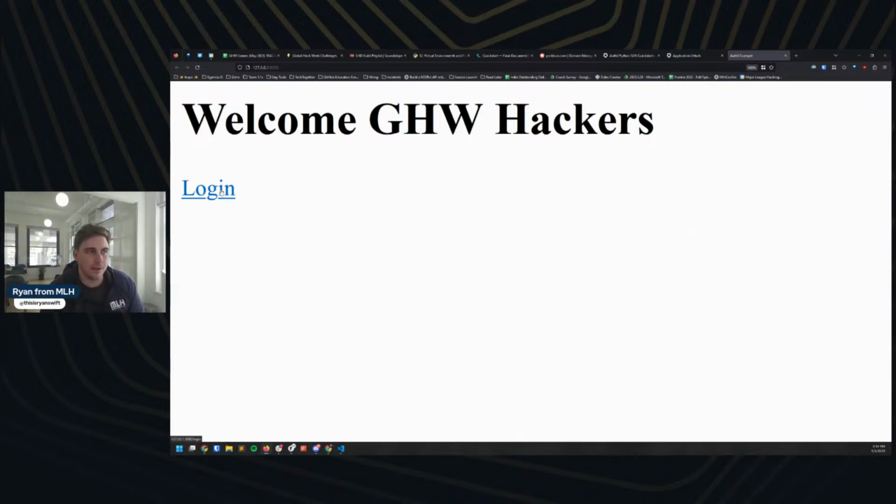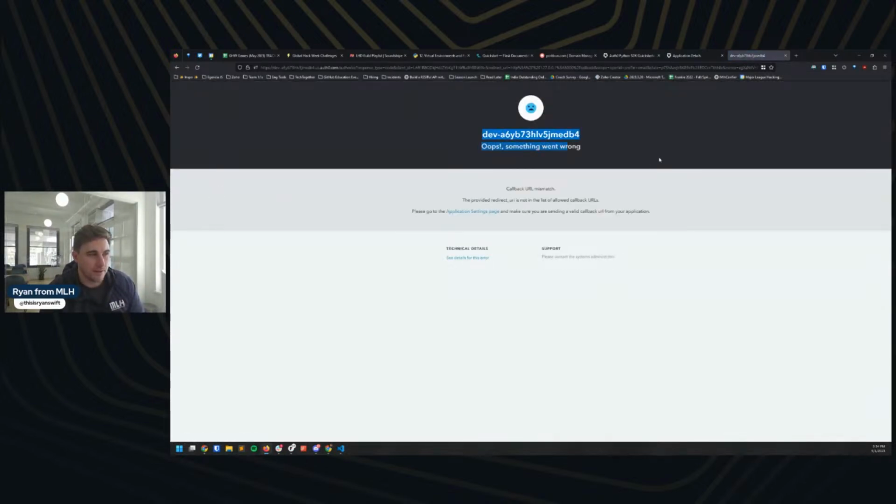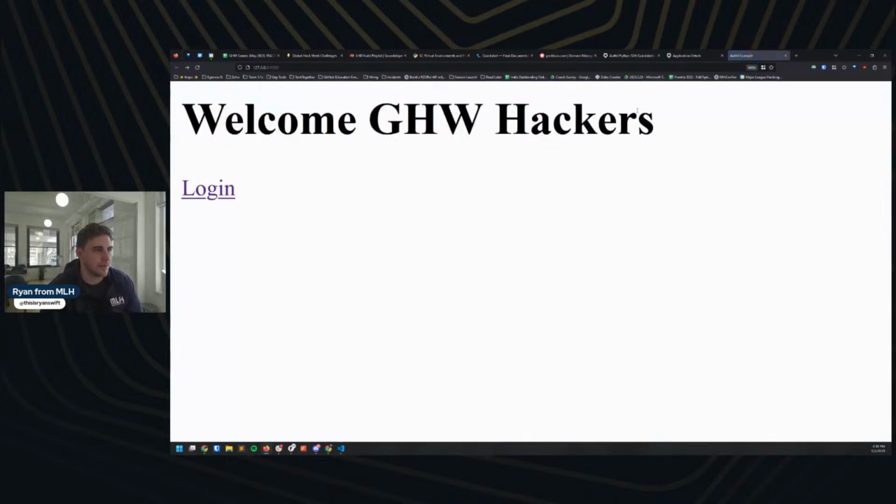So I'm going to hit the login button, but I know this is going to fail. I get a little page from Auth0, and they say something went wrong. They're saying that there's a callback URL mismatch. And the callback URL mismatch is because we didn't set up all of our settings for our app. So I'm going to show you how to do that.